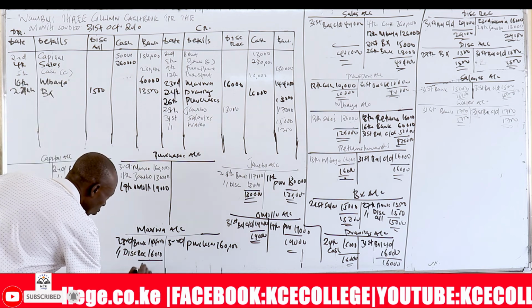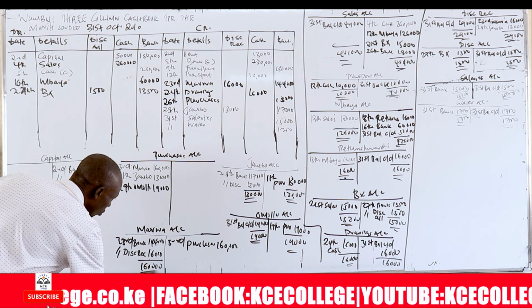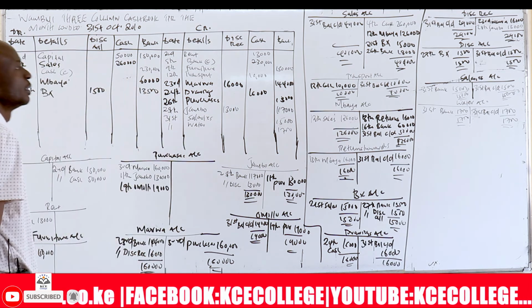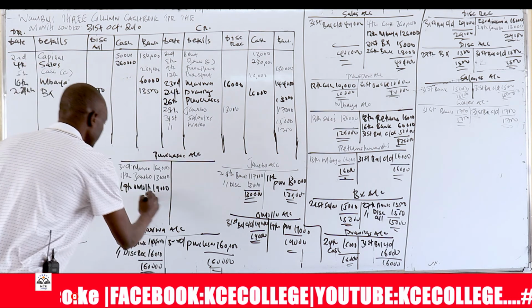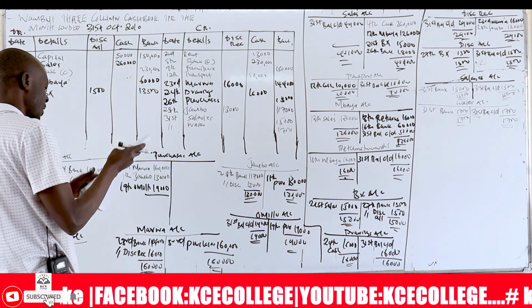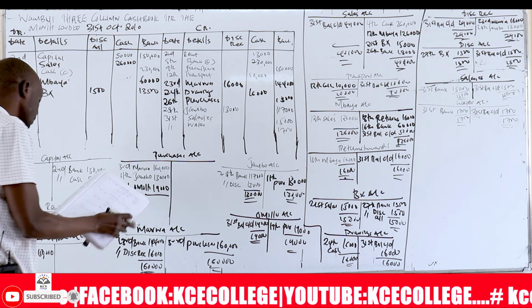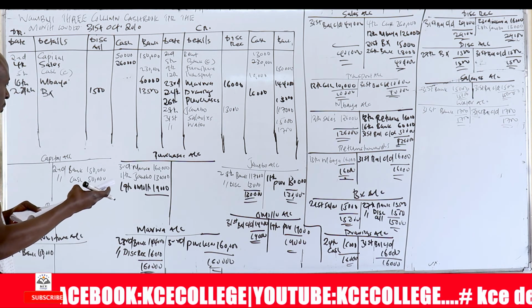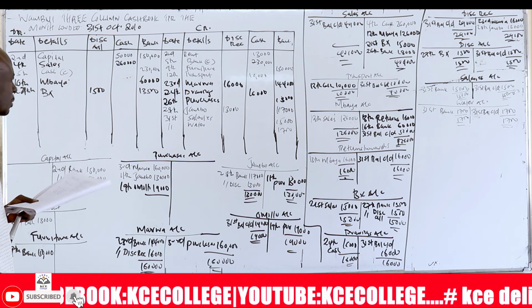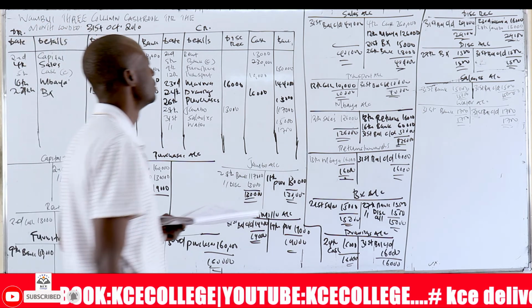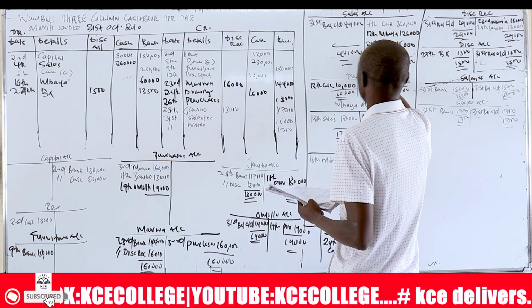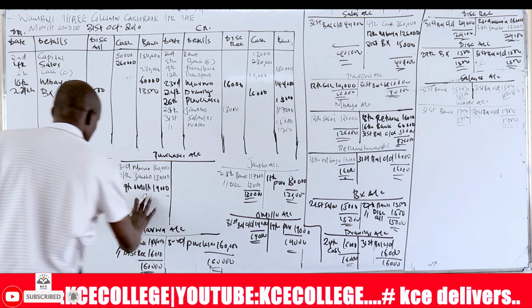Marwa, 160,000. And then we have purchases here. We have an account called purchases. Sorry, this purchases entry here was posted here incorrectly. It's supposed to have been posted here.